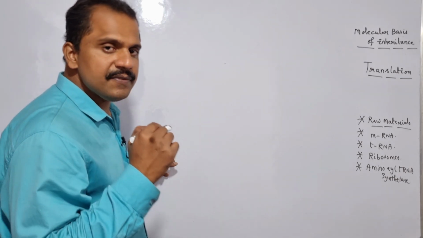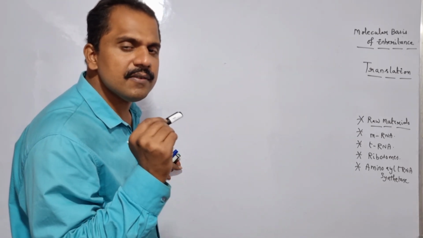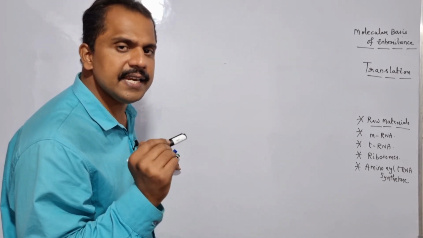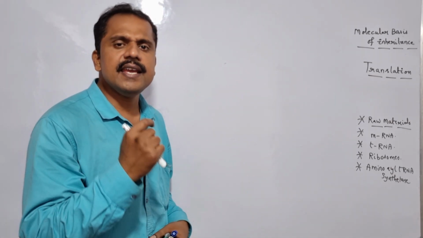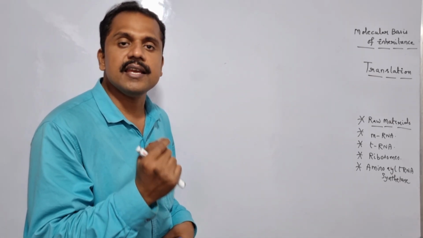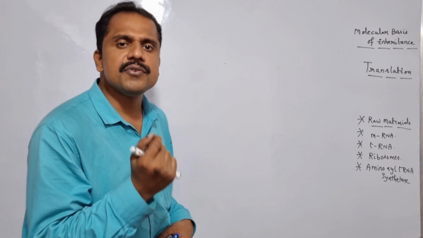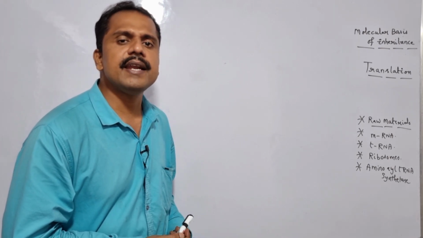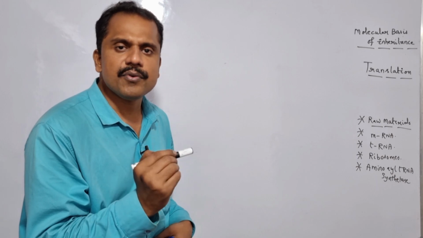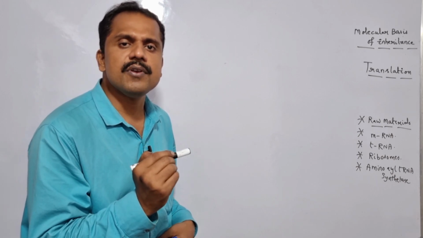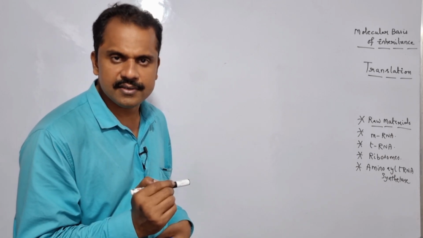The next specific raw material responsible for organizing the translation is tRNA. What is tRNA here? tRNA is the specific RNA which is most commonly synthesized during the transcription mechanism by taking the advantage of bacterial RNA polymerase in prokaryotes, whereas RNA polymerase 3 in eukaryotes.